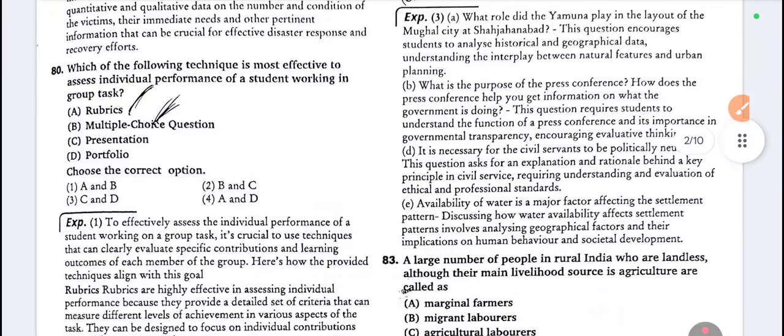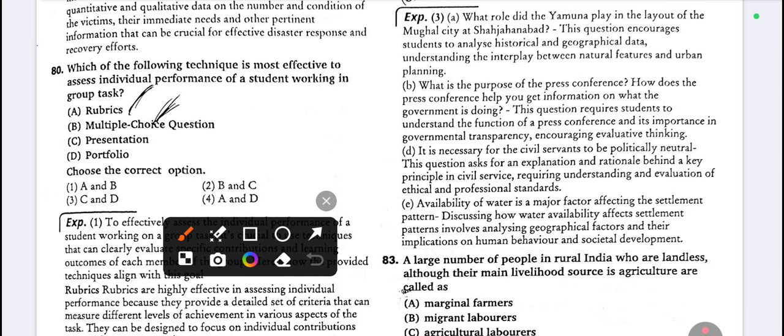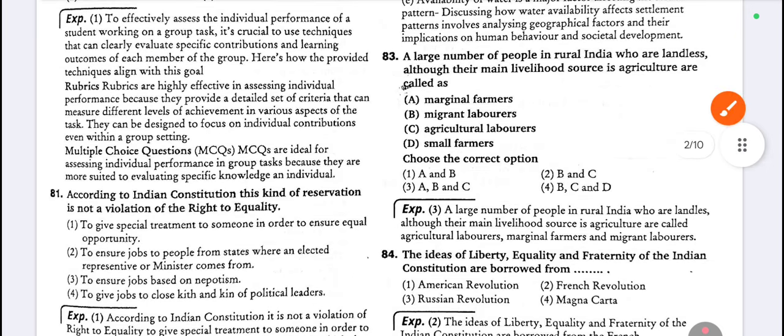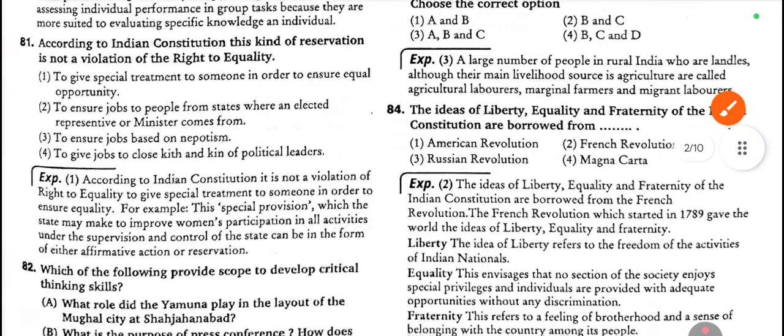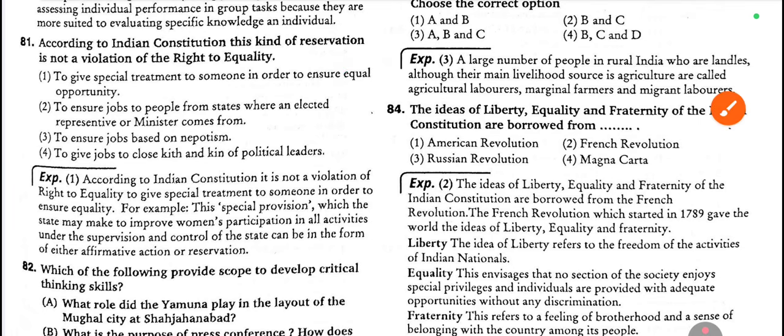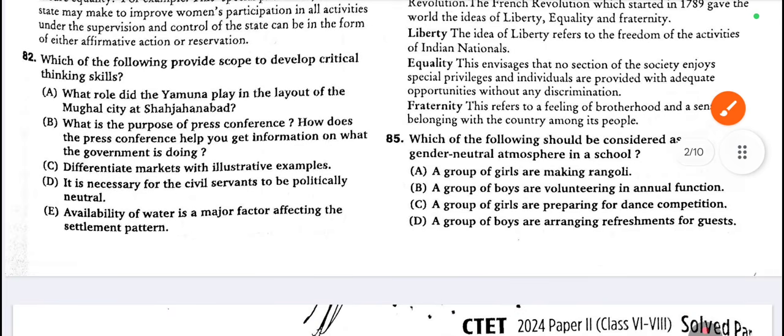80. Which of the following techniques is most effective to assess individual performance of a student working in a group task? So A and B, rubrics and multiple choice questions. 81. According to the Indian Constitution, this kind of reservation is not a violation of the right to equality. So look at the first one. To give special treatment to someone in order to ensure equal opportunity. This is correct.